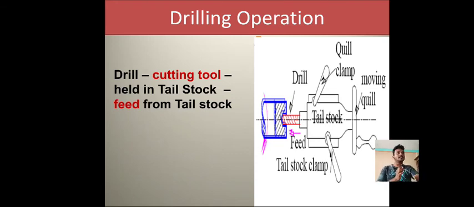Now bring the tailstock, which contains the drill bit, in contact with the workpiece at a slow speed and feed. As soon as the drill bit comes in contact with the workpiece, it forms a drill hole to some amount of depth. This is the drilling operation.